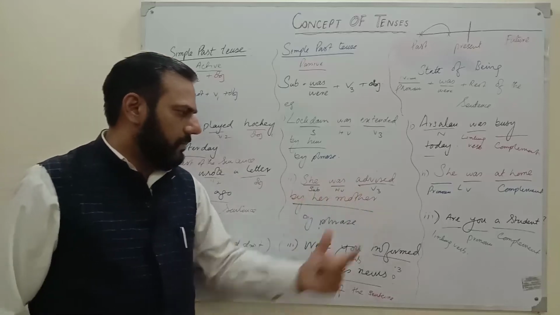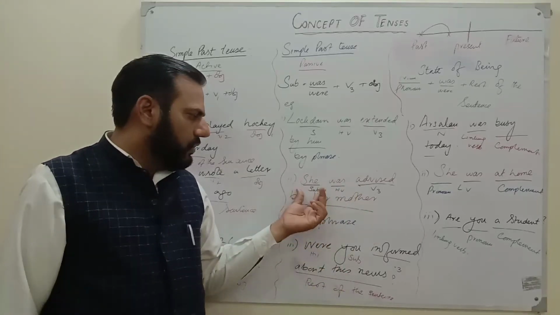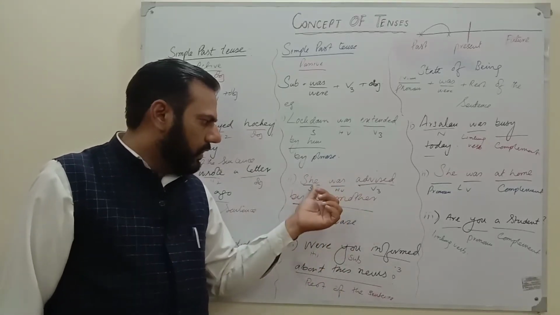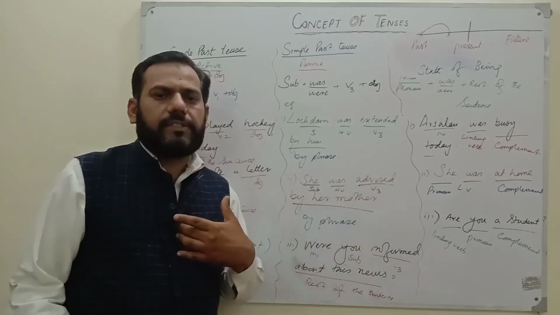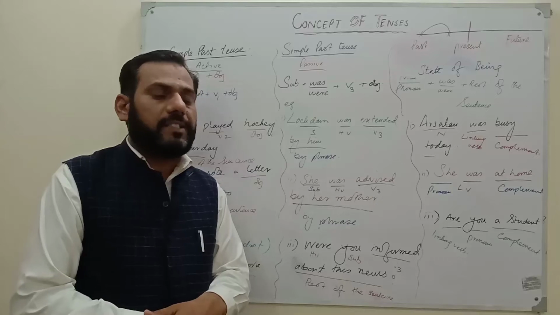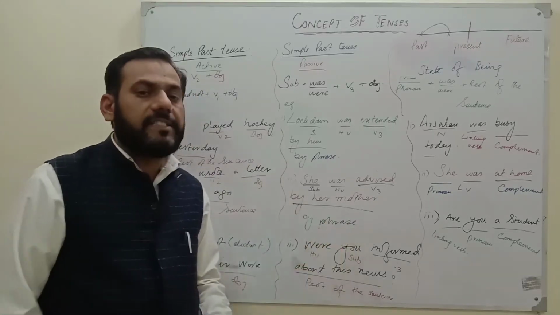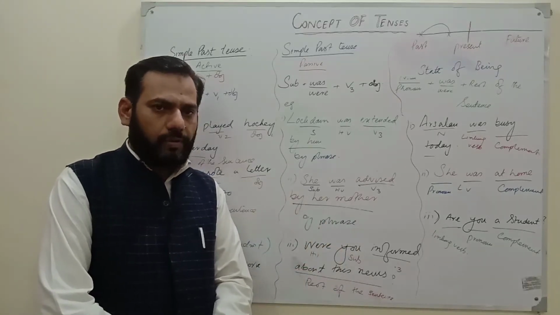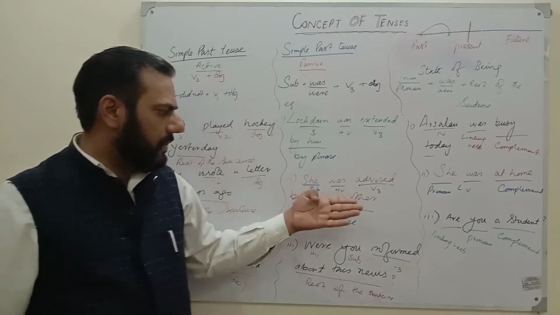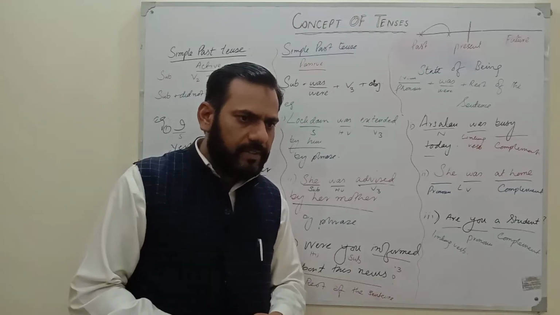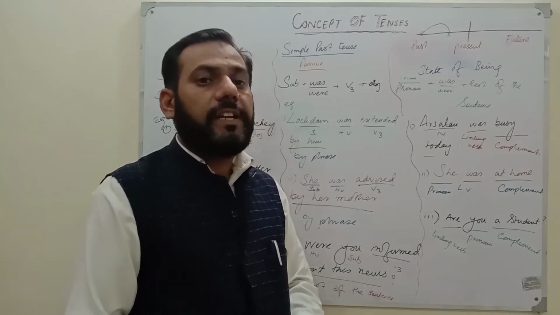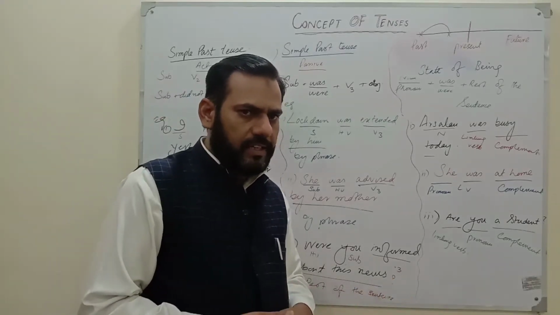She was advised by her mother. It's very simple to understand. She, and then was, a helping verb. According to she, is the agreement, and advised is the third form. So was and advised tell us that this sentence is also simple past passive. And by her mother is a by phrase that shows who has done this job. If we don't want to discuss by her mother, we can also say she was advised. Someone might have advised her, that's why we have written advised. This is also called agentless passive. This is not the time to discuss agentless passive right now.